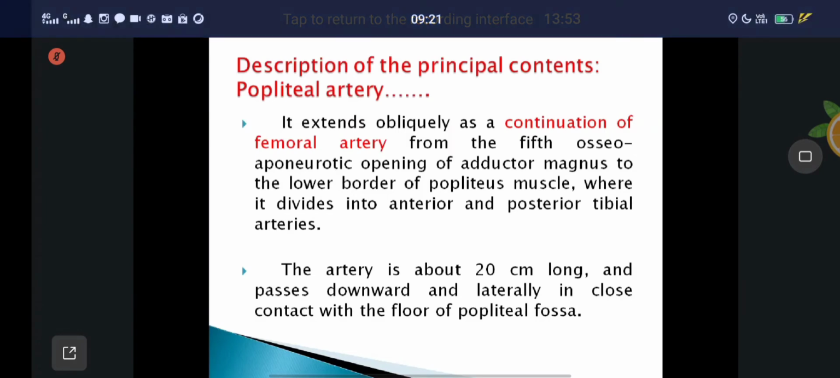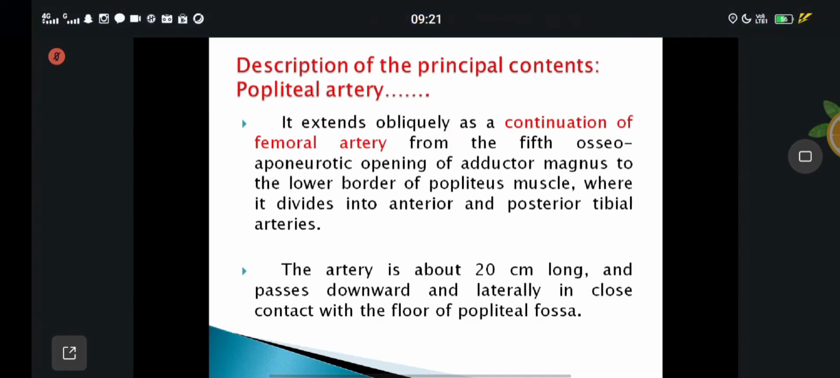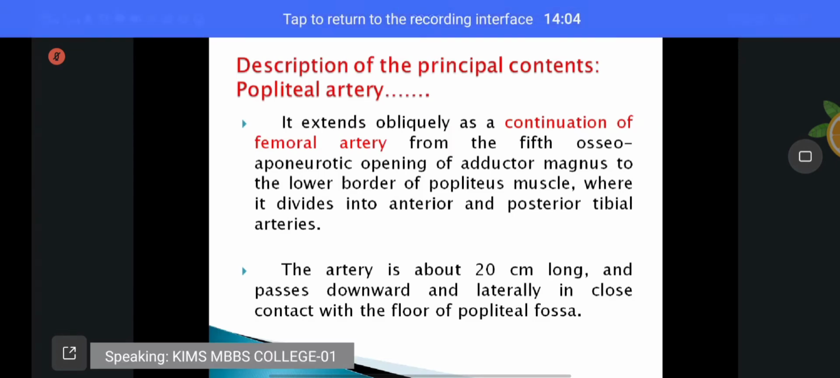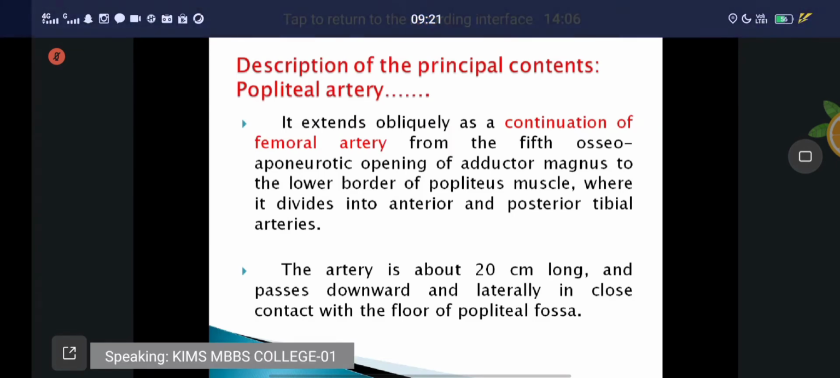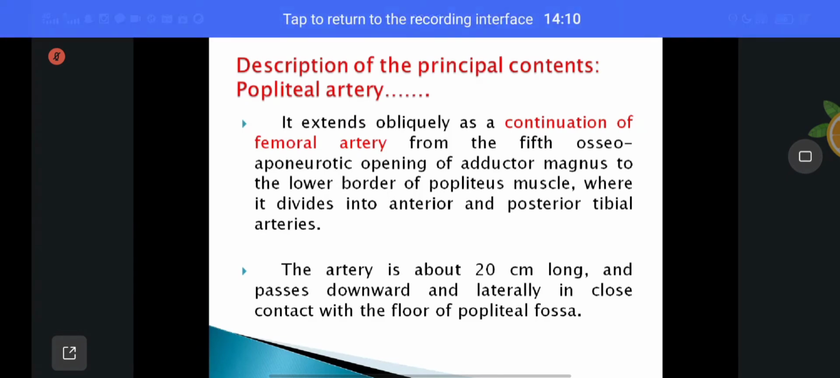One is called the anterior tibial artery and the other the posterior tibial artery. The anterior tibial artery goes to the anterior compartment of the leg. The posterior tibial artery goes to the posterior compartment of the leg. Are you getting it? That is called the course of the popliteal artery.